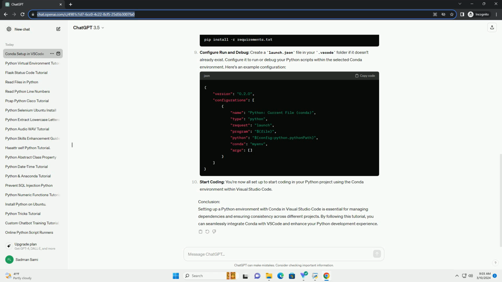Start coding. You're now all set up to start coding in your Python project using the conda environment within Visual Studio Code.